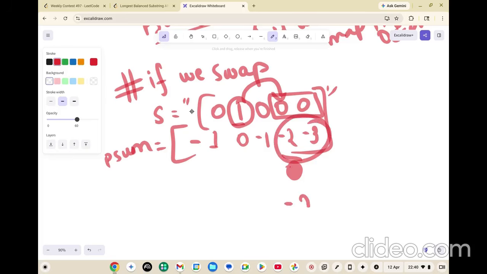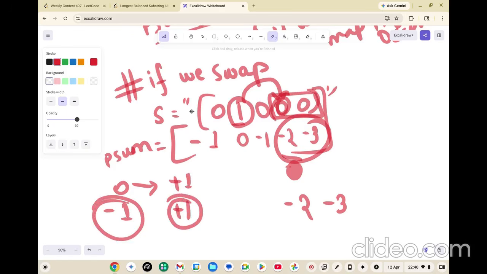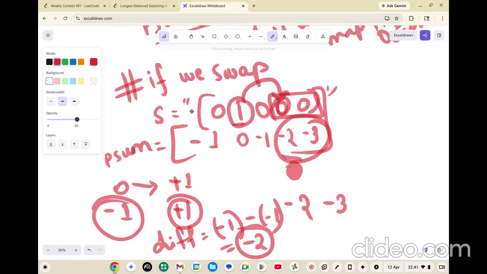Initially it had a -2 and this has a -3. Let's say you swapped it with 1, right? So this position had a 0, it was contributing a -1. Now you change it to +1, so it will now contribute a +1 at that very moment. So the total difference will be, initially it was a -1, you added a +1, so the difference is -2, right?